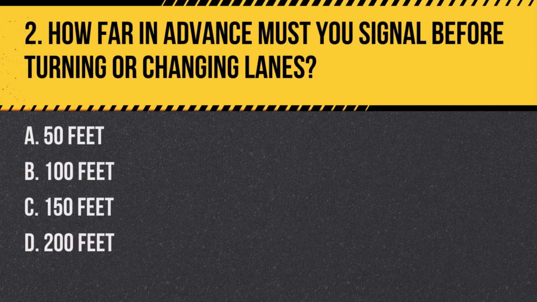Question 2. How far in advance must you signal before turning or changing lanes? A. 50 feet. B. 100 feet. C. 150 feet. D. 200 feet. Answer: B. 100 feet. California law requires drivers to signal at least 100 feet before turning or changing lanes to alert other road users of their intentions.